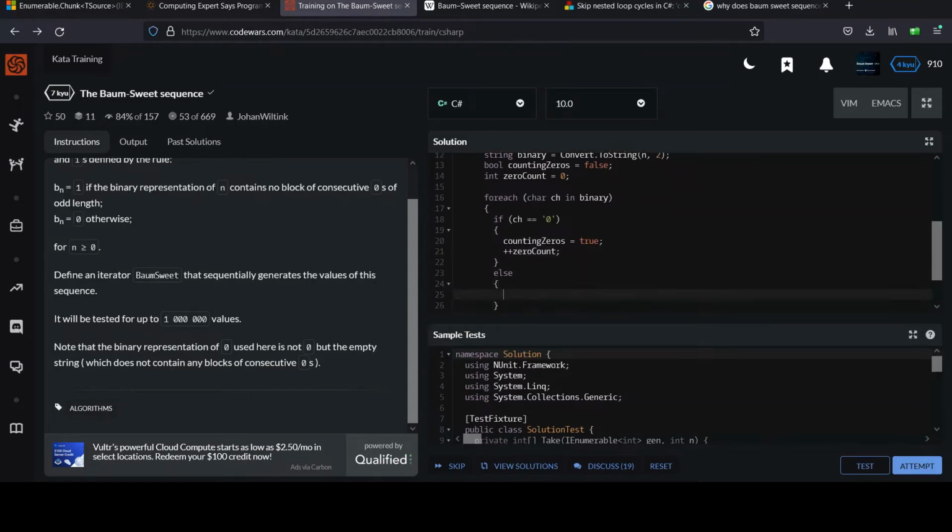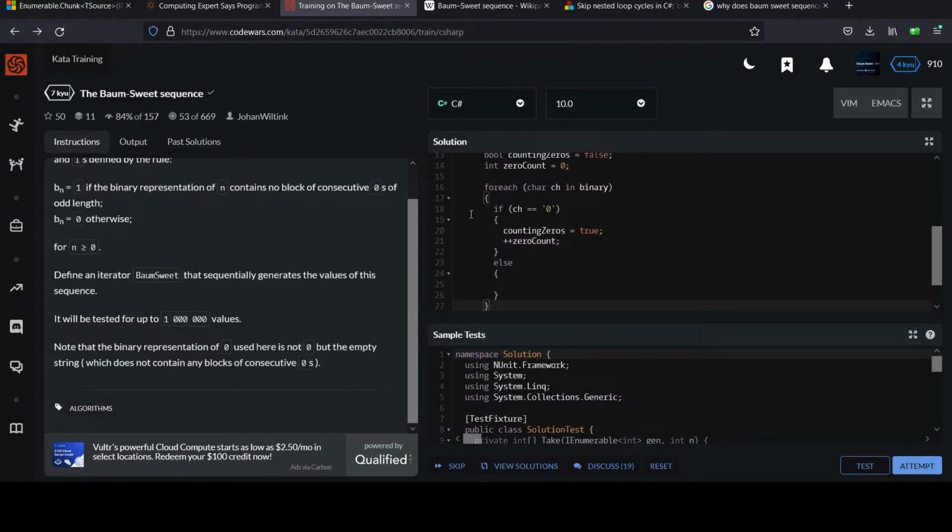And then, as you can imagine, you go through this for loop. As long as you keep hitting zeros, it's going to loop back to the top. Hey, I hit another 0. You don't need to keep setting this true, but it doesn't hurt that it's there. If it really bothered you, you could add a conditional statement in front of it saying, if not counting zeros, then set it to true. But I'm just going to leave mine where it's at. If you want to add that, you can.